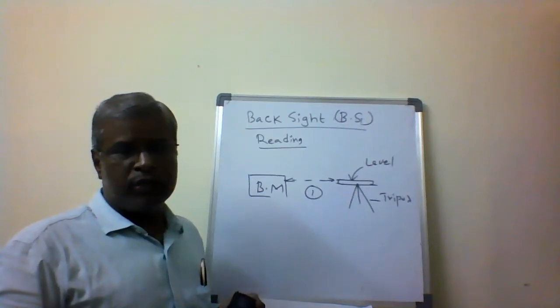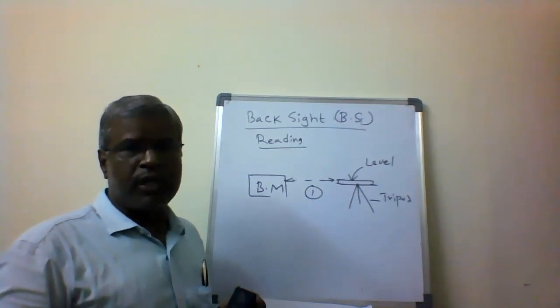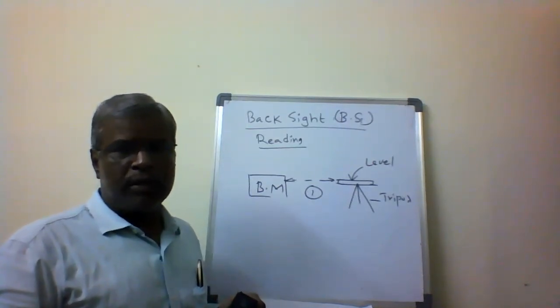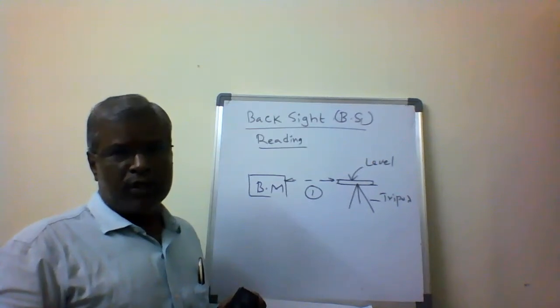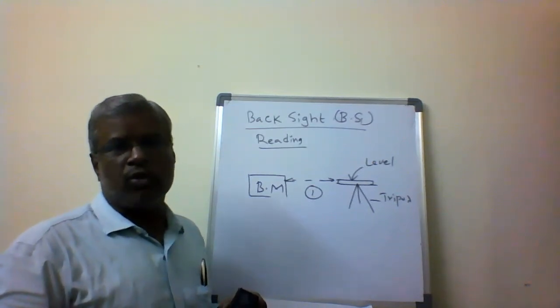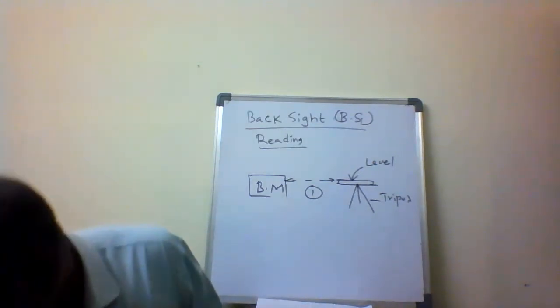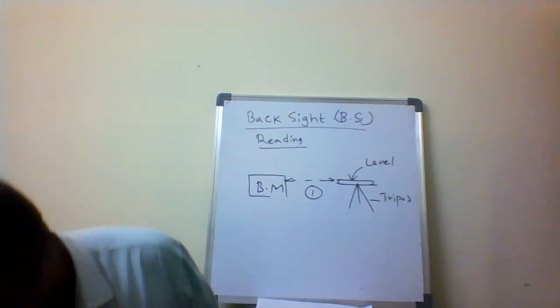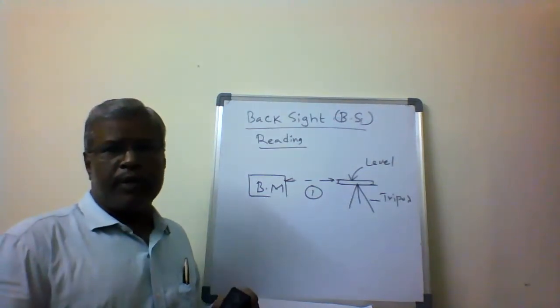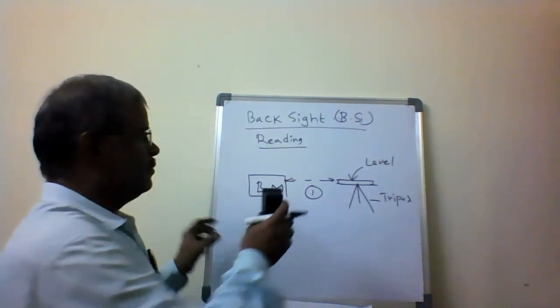Backside reading always refers to the first reading after setting up the instrument, taken on the known elevation. Benchmark is the known elevation.